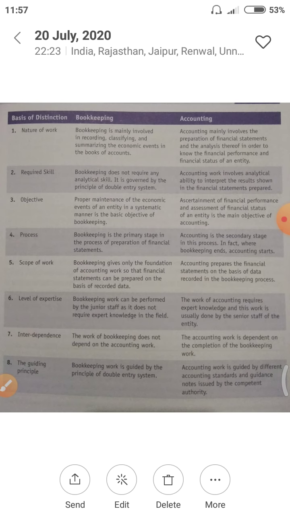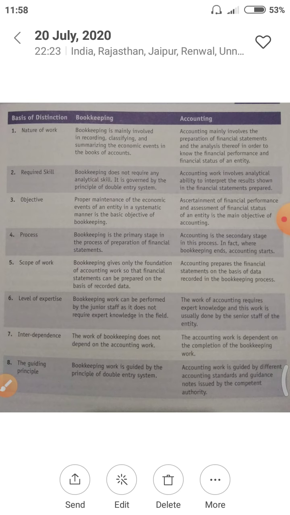Second point, required skill. Bookkeeping does not require any analytical skill. It is governed by the principle of double entry system. Now, what is the principle of double entry system? You may get confused at this point, so we will discuss this in a later class. Right now, just note that bookkeeping does not require any analytical skill. But accounting work involves analytical ability to interpret the results shown in the financial statements prepared.